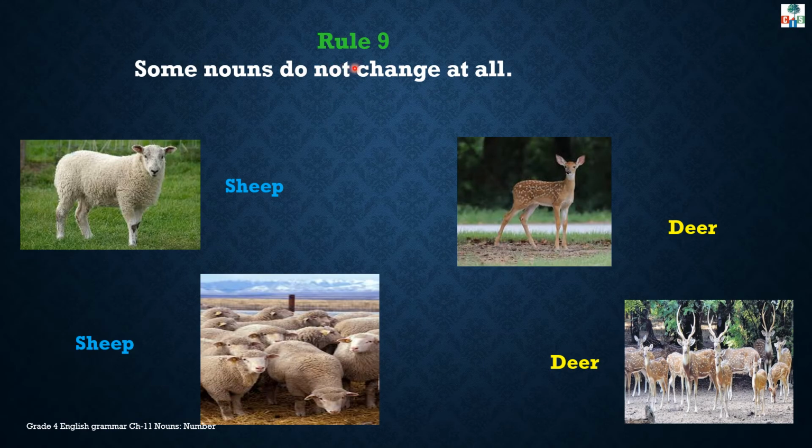Rule number 9. Some nouns don't change at all. They remain as they are. For example, sheep. When there is only one sheep, its singular form is sheep, and when there are many sheep, the plural form will be the same, sheep. Same with deer. When there is only one deer, we call it deer, and when we change it to plural, it will remain the same, deer, deer. Same with fish. Okay.